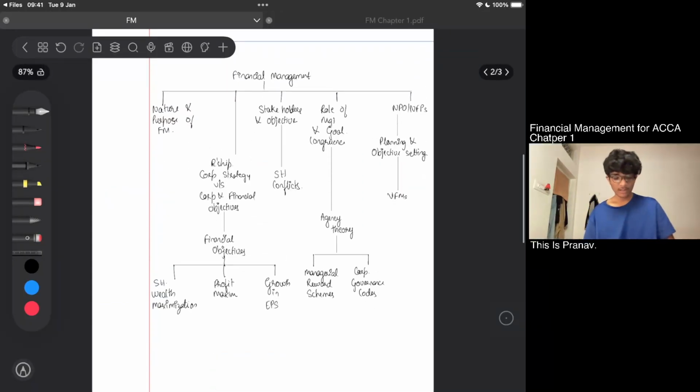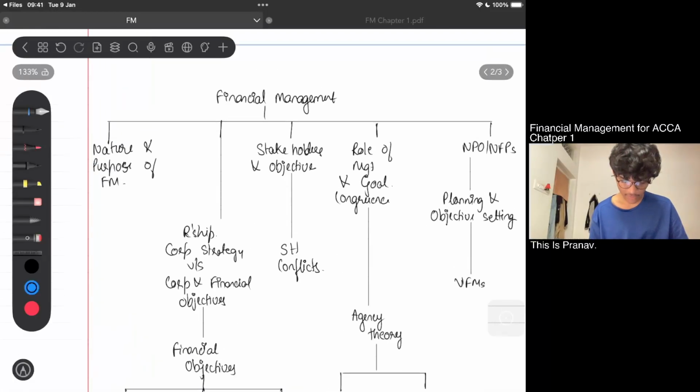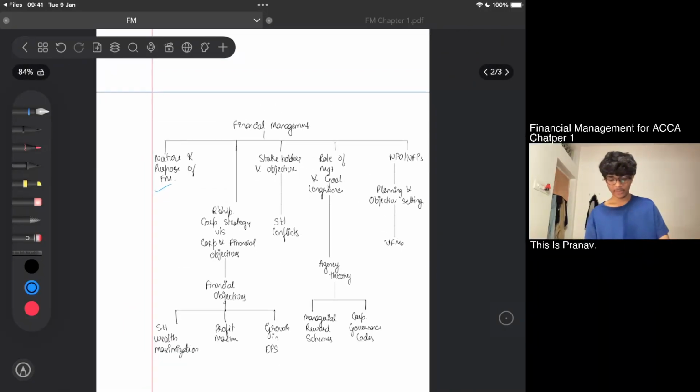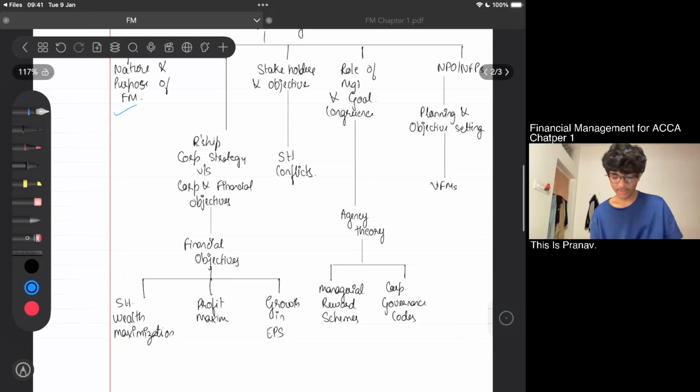Everything is small. And now, as of now, we have covered nature and purpose of financial management. Great. We'll be going up with the relationship between your corporate strategy versus your corporate and financial objectives. I'll be teaching you what your corporate strategy is, what your corporate objectives are, what your financial objectives are, and how this is related to your wealth maximization, profit maximization, and EPS.